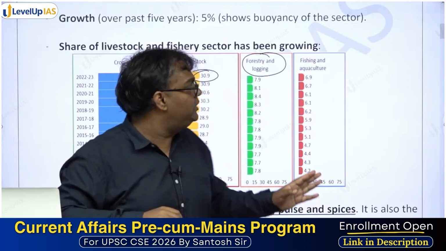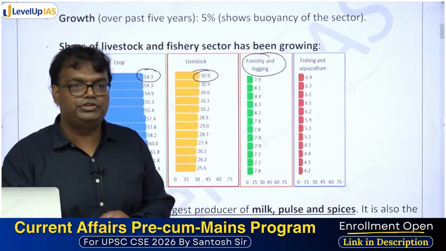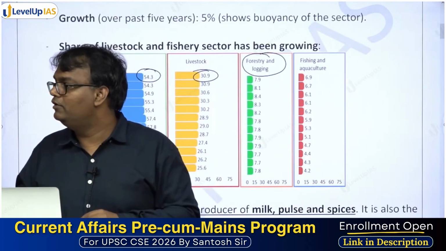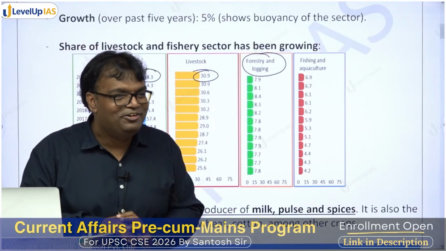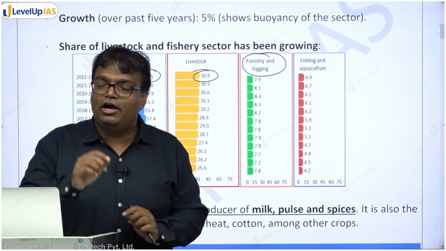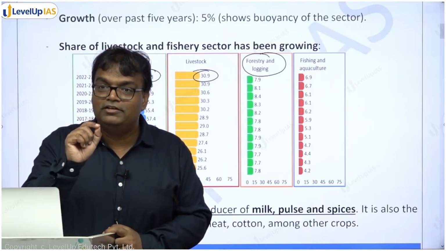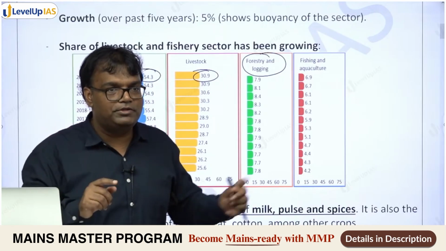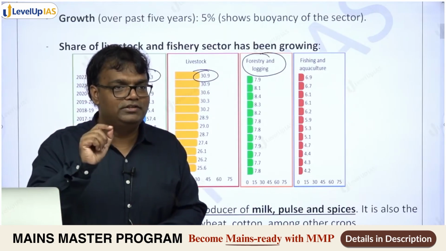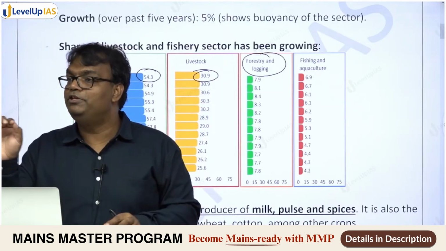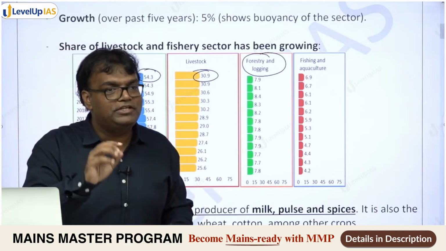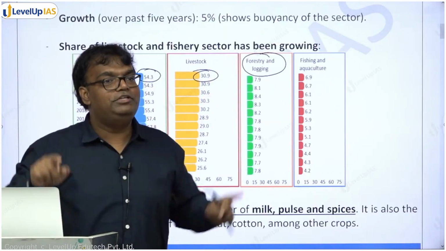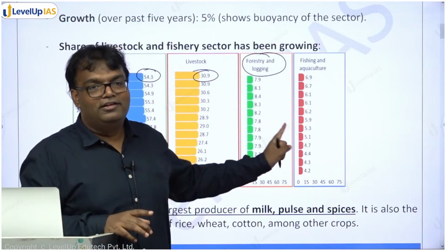And around 7% we have fishery. तो 16 का 7, 112 है ना. So you will see around 1.2% in our overall GDP is being contributed by fishery sector. Around 5% in our overall GDP is being contributed by livestock sector.